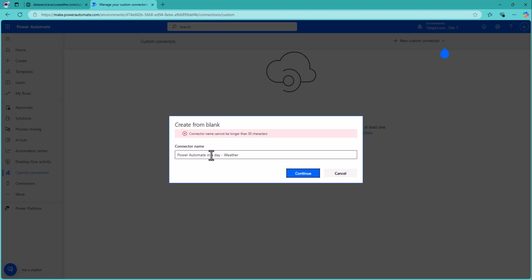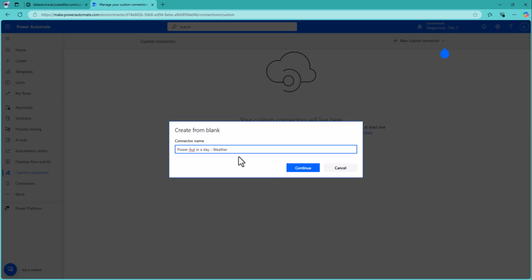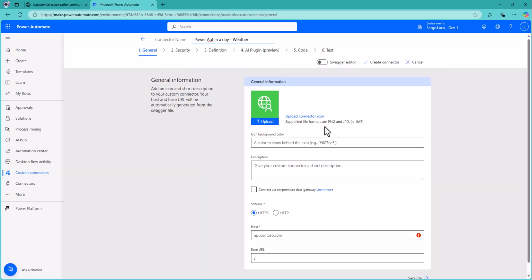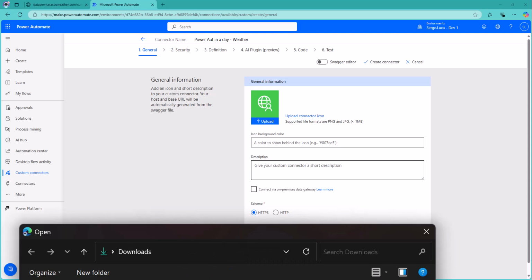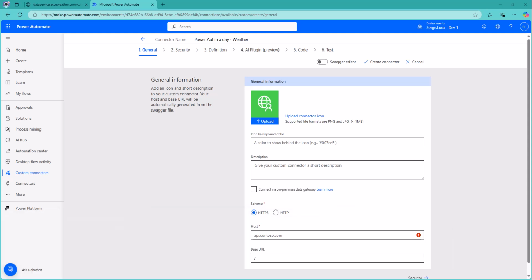Yeah, it should be shorter. So let's say Power Out in a Day, something like this. Click continue. And now you can associate the connector with a picture. So let's grab a picture if you want. That's not mandatory, but it is recommended.